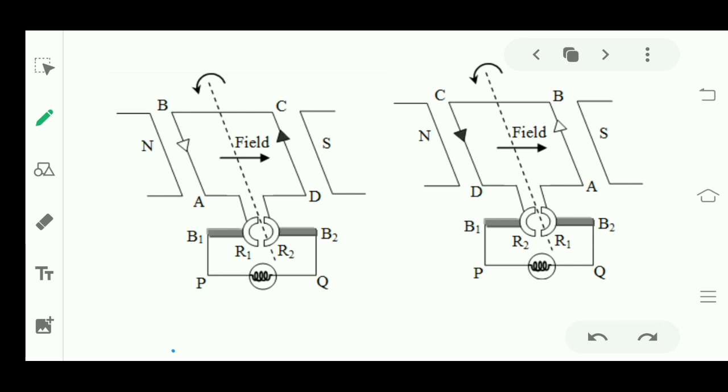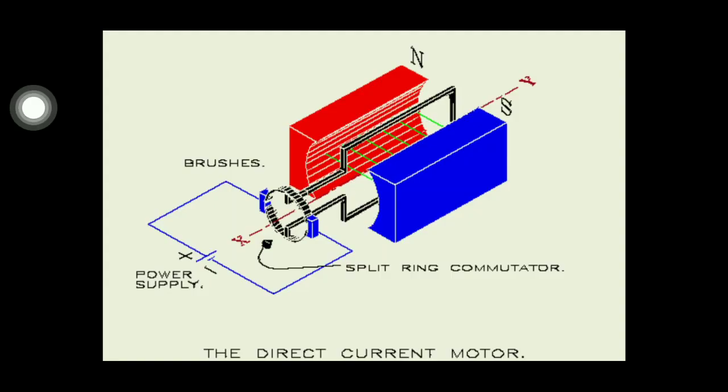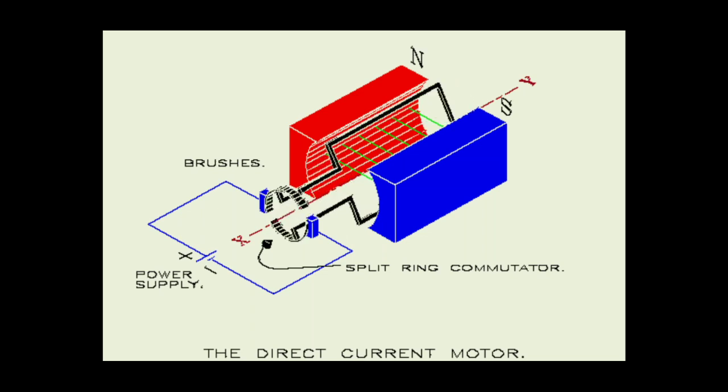concept of electric motor. Now let's see again how the motor works. Let's see. So here you can see that the coil is moving and it is placed perpendicular to the magnetic field lines. It is moving and at vertical position the commutators are getting cut off from the brushes. This is how it moves from ABCD to DCBA, then again ABCD, then again DCBA. This is how a motor turns and works completely. Okay, hope you all have understood the working of electric motor.